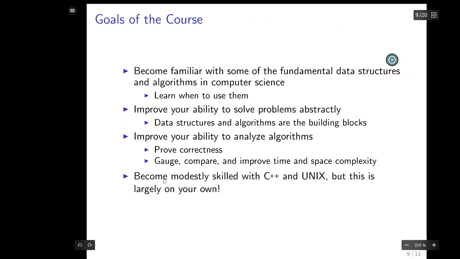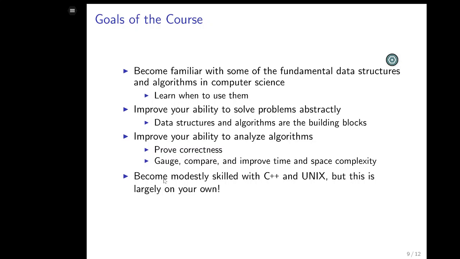Here are the goals. At the end of this course, you are supposed to become familiar with fundamental data structures that commonly occur in lots of programs, and learn when to use them. Also, you'll learn something about common algorithms. We'll analyze algorithms like sorting algorithms. Lots of sorting algorithms. You'll be tired of them.